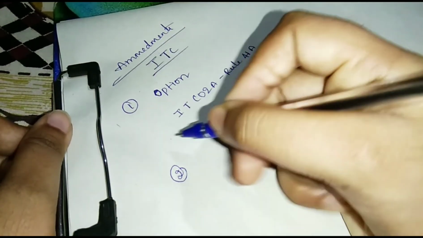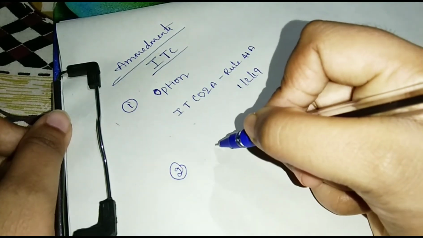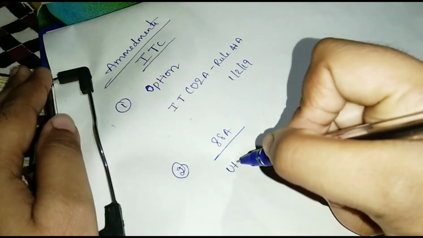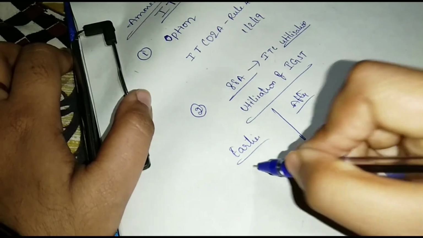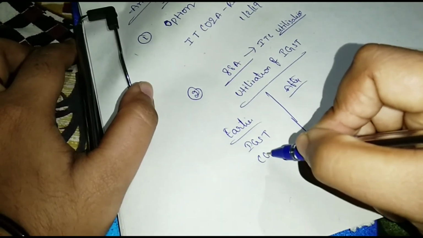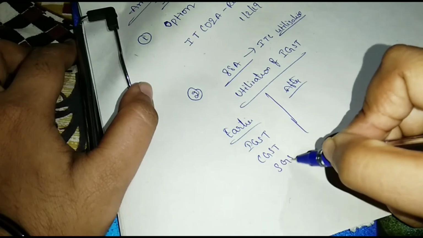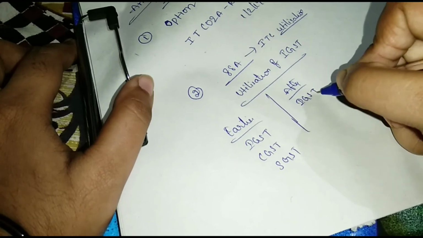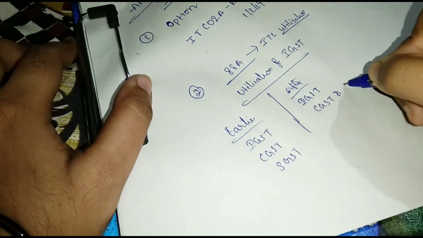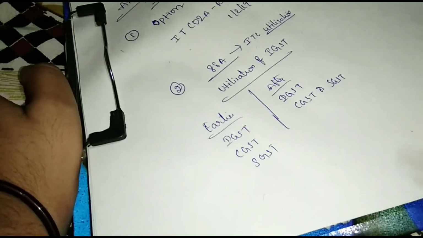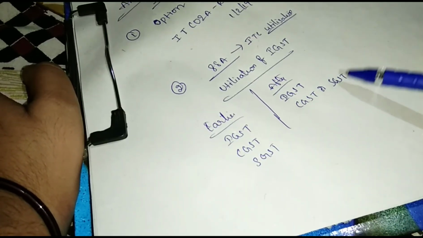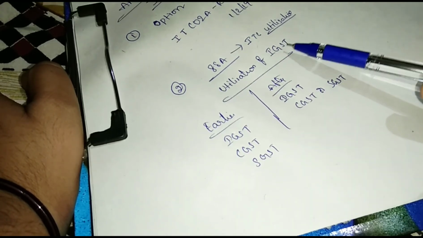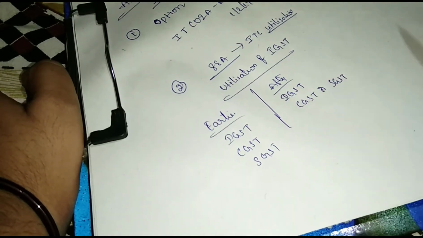And see the next one. Utilization of ITC. New rule 88A. Utilization of IGST. Earlier IGST, CGST and SGST. And after amendment, IGST, CGST or SGST. And see, utilization of CGST and SGST only after IGST credit is fully exhausted. Okay.